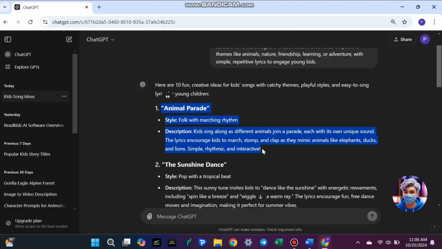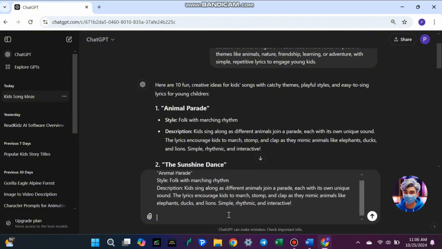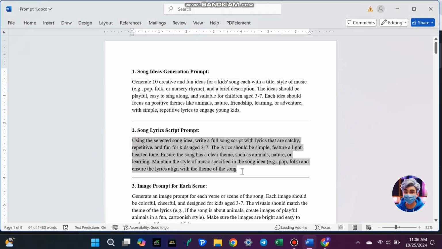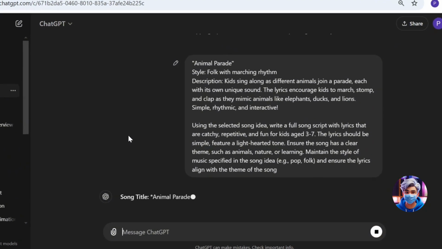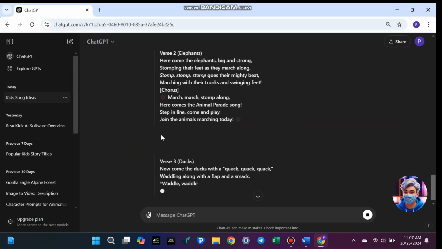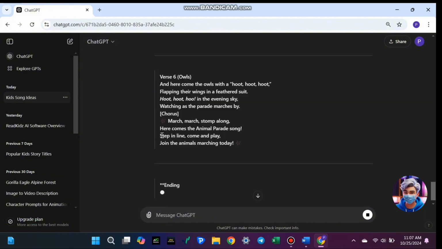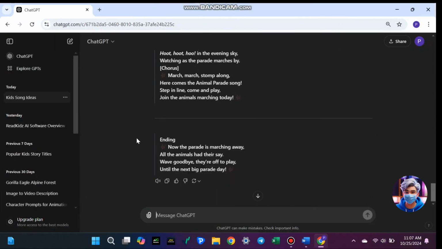Now that we have our song idea, it's time to write the lyrics. We'll stick with ChatGPT for this step too. Start by copying and pasting the selected song idea into the text box. Then, grab the second prompt from the video description and paste it in below. After that, click Generate. In just a few moments, you'll get a complete set of lyrics that are fun, catchy, and perfect for kids. If you want to make the lyrics even better, you can ask ChatGPT for changes. For example, you might want them to sound more upbeat or include new characters. ChatGPT makes it easy to create great lyrics, even if you've never written a song before.